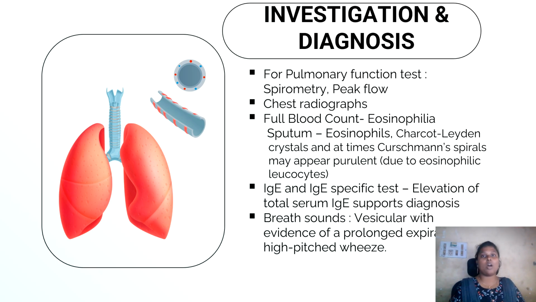To diagnose and monitor asthma, we use a combination of clinical examination and investigations. First, we can discuss the pulmonary function test. Spirometry is the gold standard method to investigate bronchial asthma. During an asthma attack, the FEV1 will be reduced, usually to less than 80 percent of the predicted value, and the FEV1 to forced vital capacity ratio also drops, and peak expiratory flow is also reduced and shows variability with the symptoms.